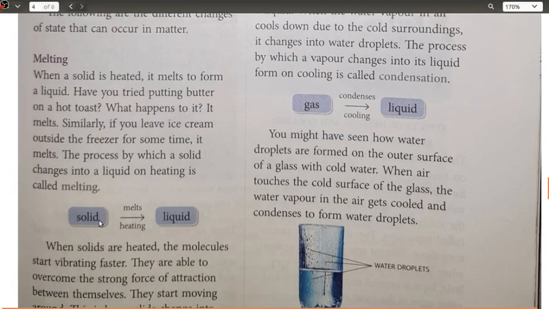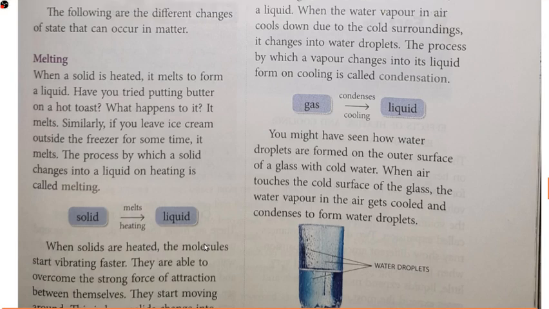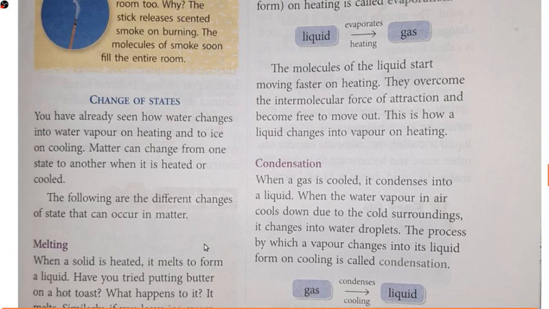Melting is the conversion of solid into liquid. If you remember, the solid gets converted into liquid because whenever you heat something, the molecules gain energy, and as a result they overcome the intermolecular forces of attraction and the molecules become farther away from each other, thereby getting converted into liquid. Next we have also discussed evaporation.